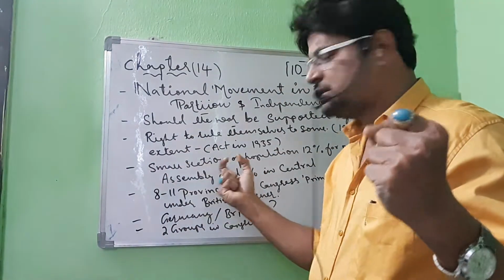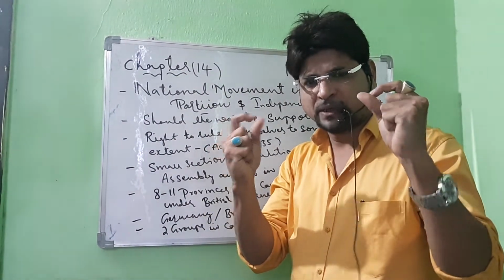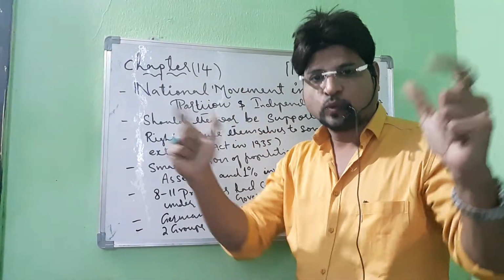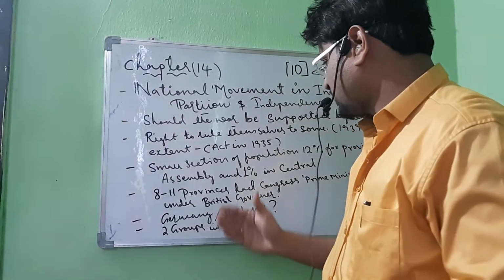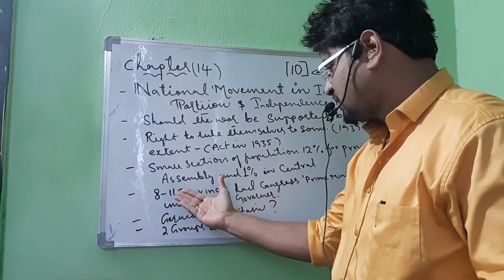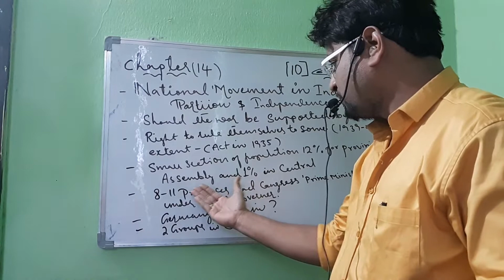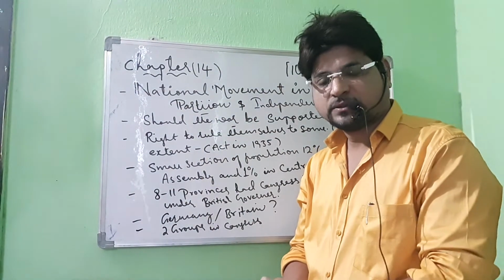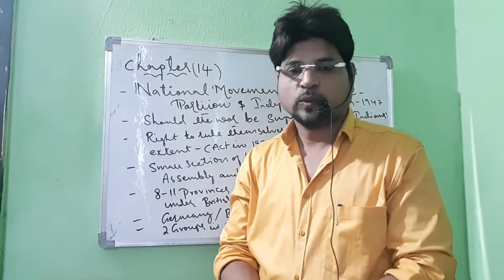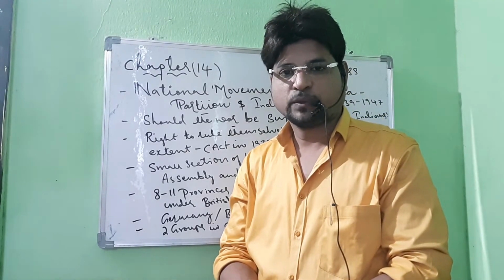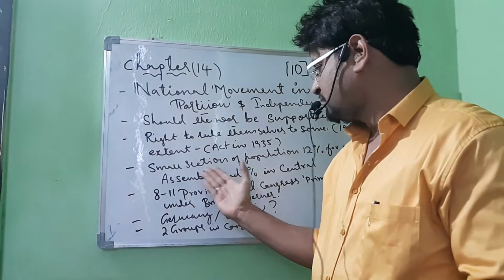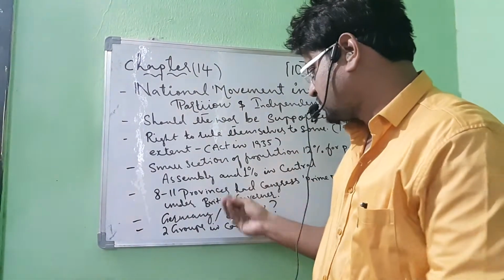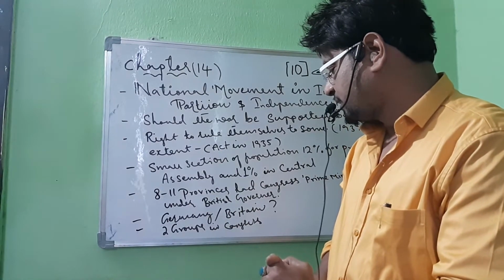And they gave us some amount of power, as I said before, to rule in our country. Out of 11 provinces, 8 were under the Congress, meaning our India had control in 8 provinces, and one percent in the central. That too is very little if I talk about the total India.